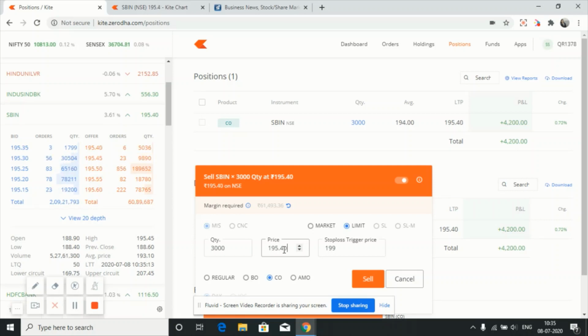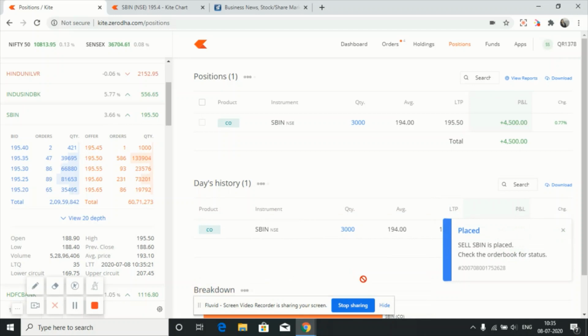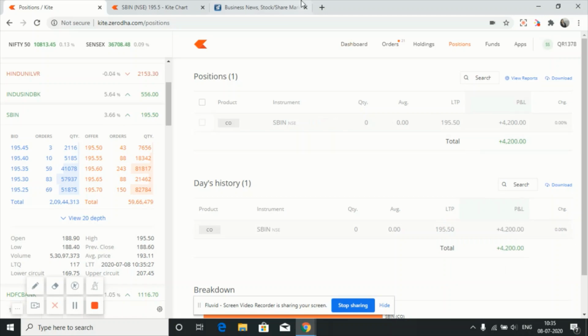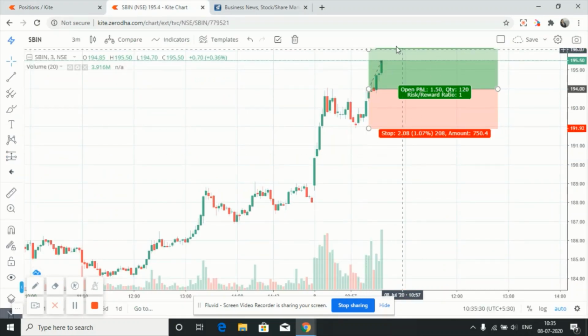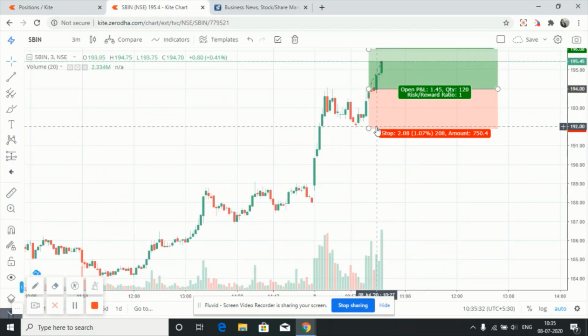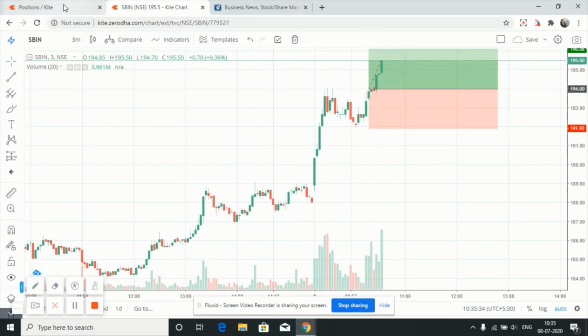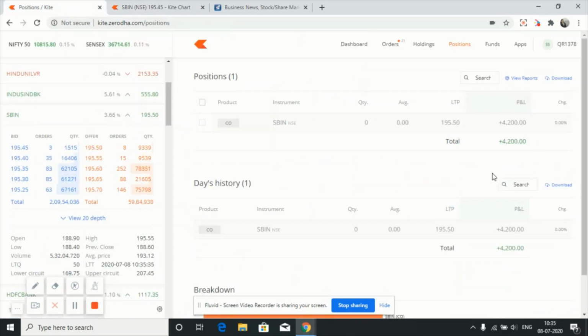So I am planning to exit because I have achieved my target of the day. So I think I'll exit for the day. Okay, so we have booked a profit of 4200 for the day. I have stopped and booked approximately 4200 rupees.